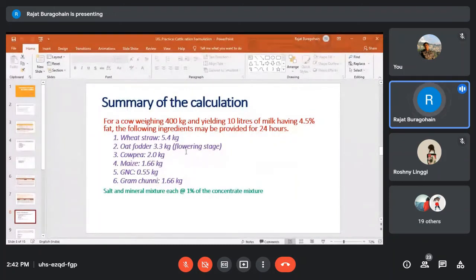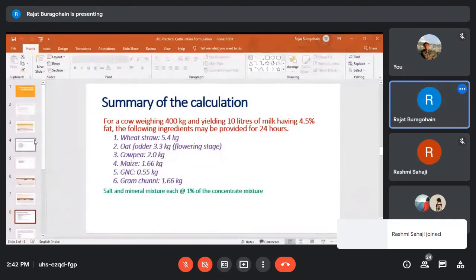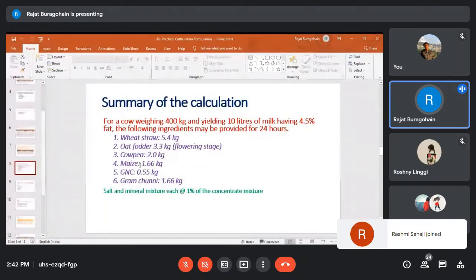Suppose he wants to make 100 kg. Here this is 1.66, he can multiply with 100. This also he can multiply with 100, and this also. After that, 1% means 1 kg mineral mixture and 1 kg salt he can include, and then mix well, and that will be the concentrate mixture for the animal. So this way he can provide. So this is the calculation.